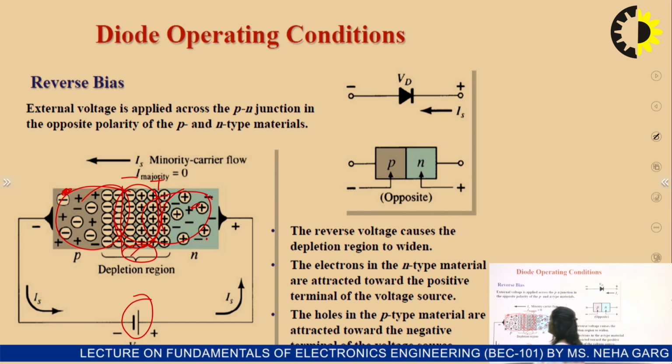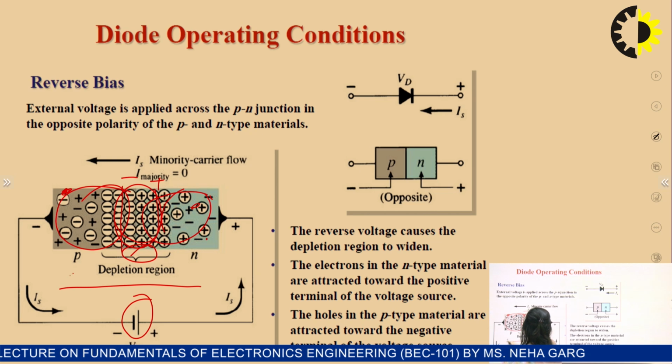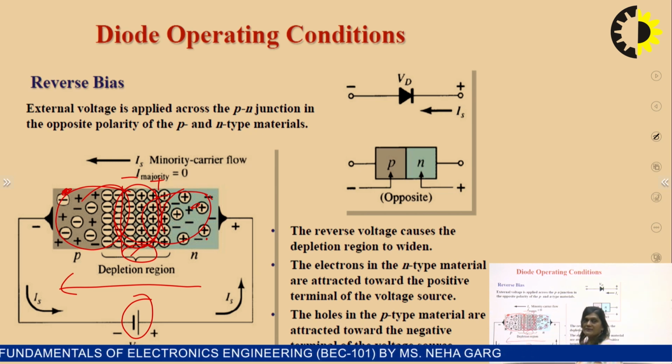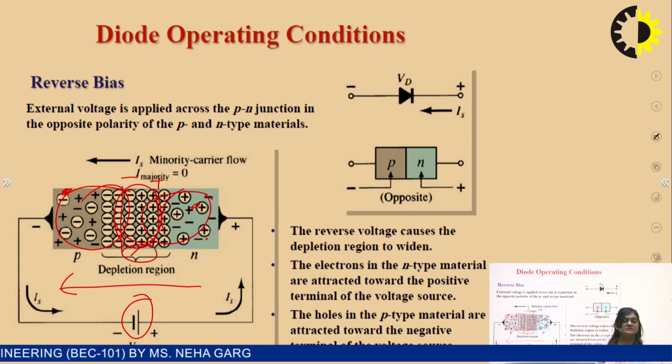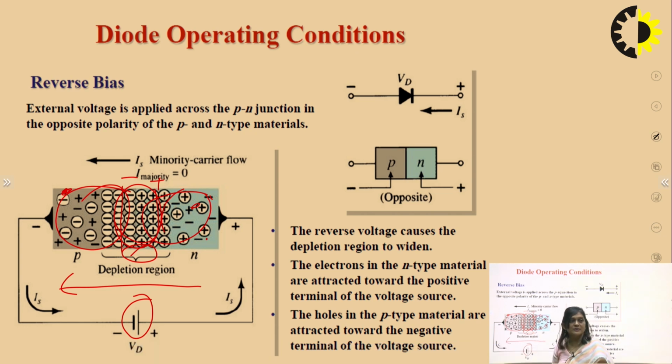The direction of the minority current will be from N to P, and majority current will be 0 in this case. Also, the depletion layer will increase if we increase the reverse bias, because the majority charge carriers are not able to cross the junction. For an ideal diode, the resistance in reverse bias is almost infinity, and for forward bias it is in the range of mega ohms, mid to very high.